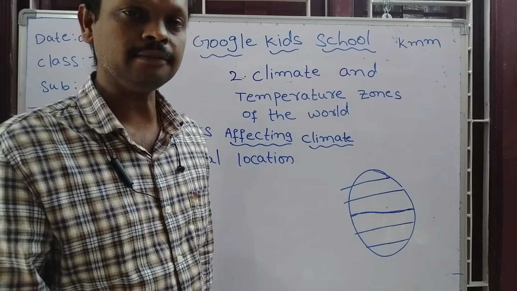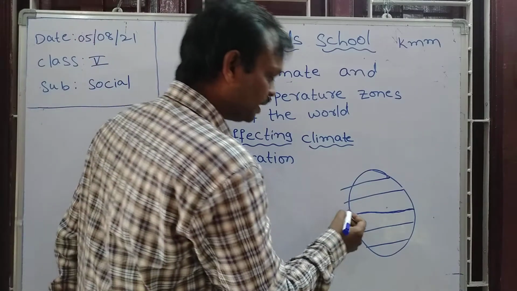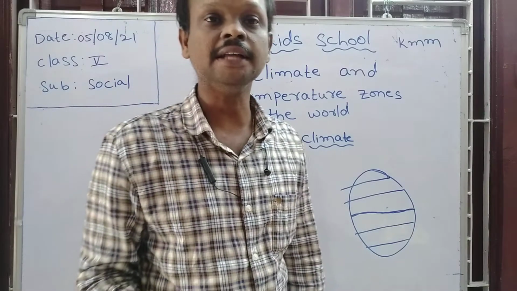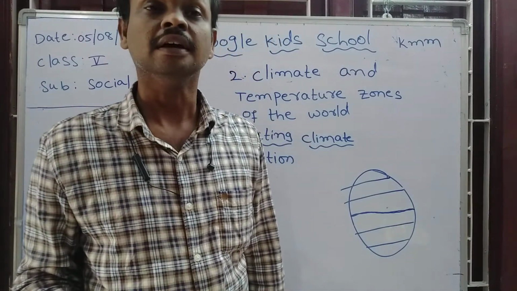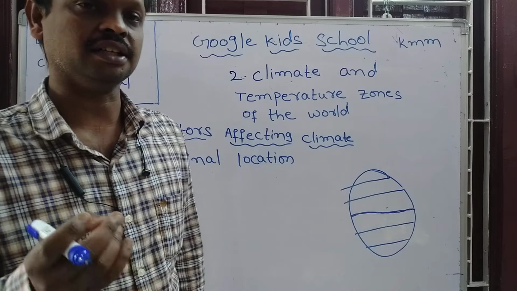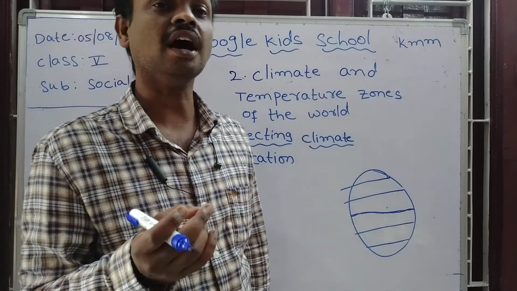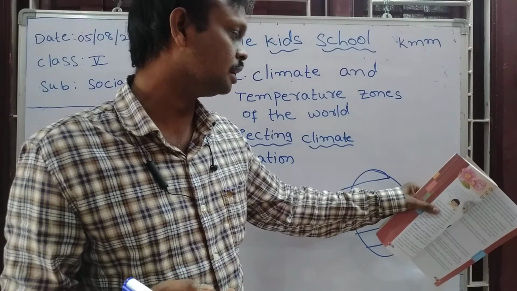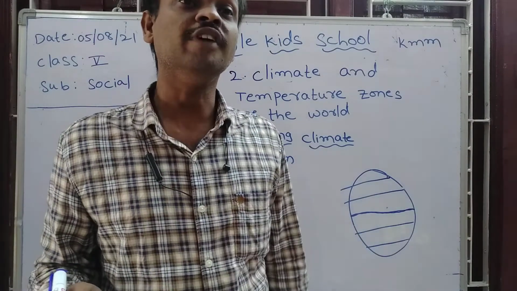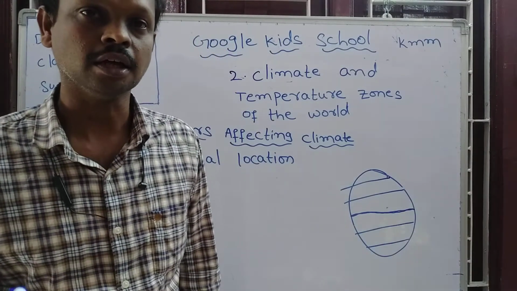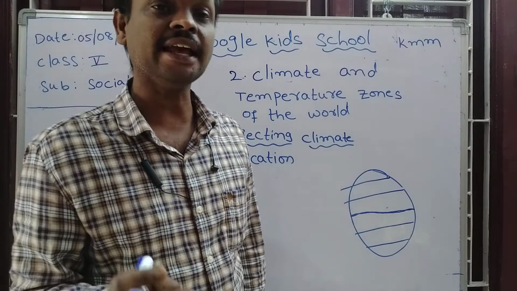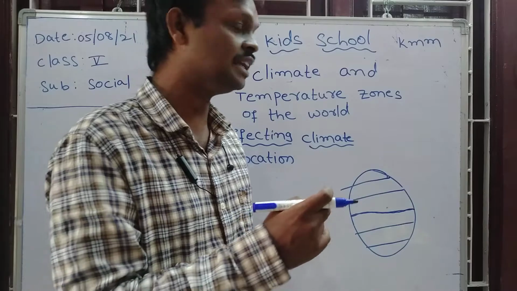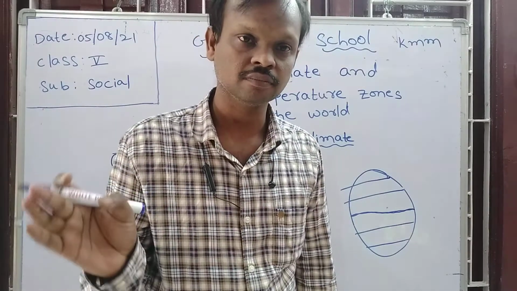For that reason, nearby the equator region, it is very hot. They feel a very hot climate in those places because the sun rays fall directly from the sun in this equator region.